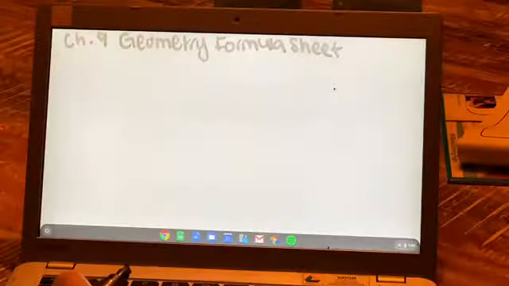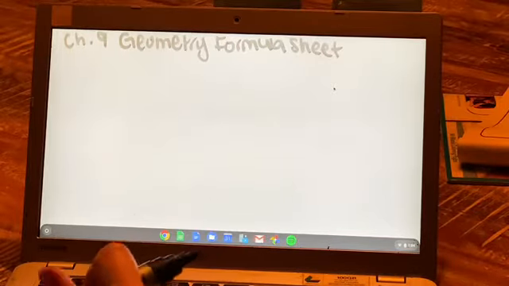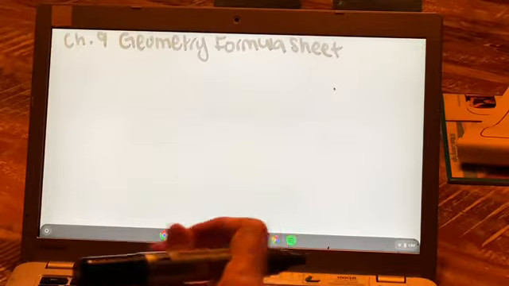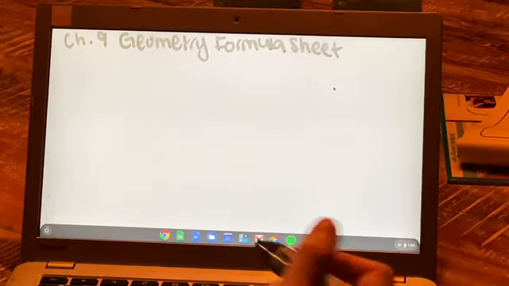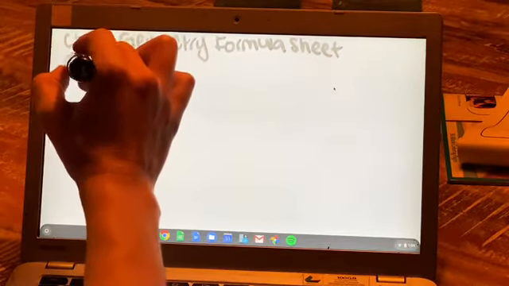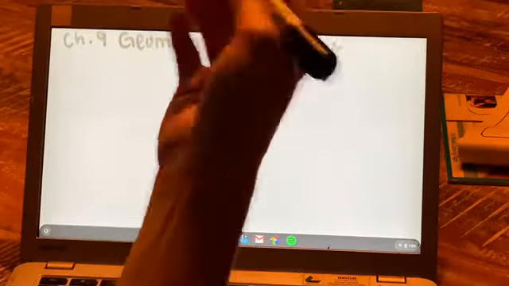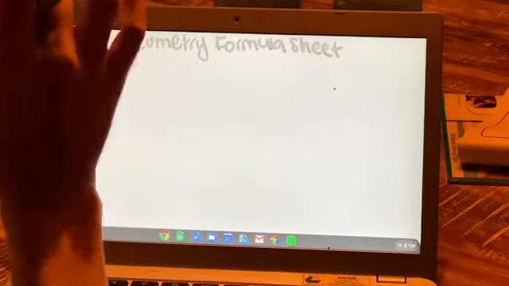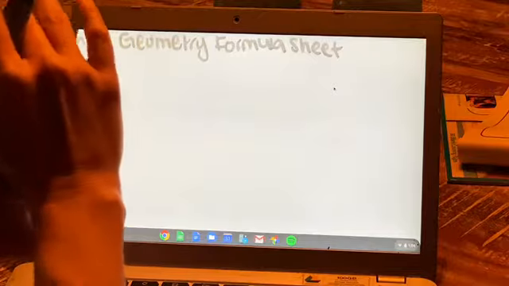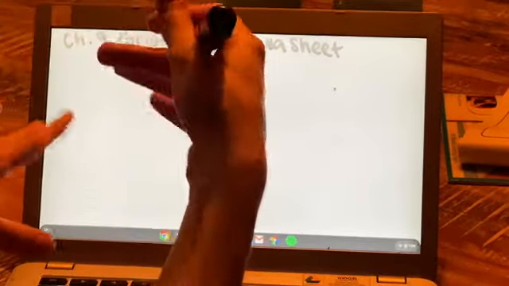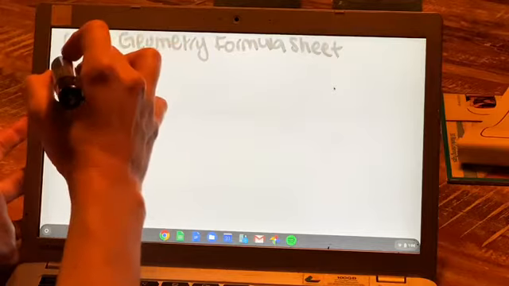So let's get started. All right, so let's begin with some of the most basic formulas that you guys knew even way before you began our algebra class this year. How about a rectangle? What I would suggest for your formula sheet is drawing a little example of each shape and organizing the formulas next to it. And I know some of you don't like drawing shapes, but it's kind of fun, and it's a nice way to see all of them together and to be able to find the one you need quickly when you're taking the quiz. So I'm going to draw a little rectangle.